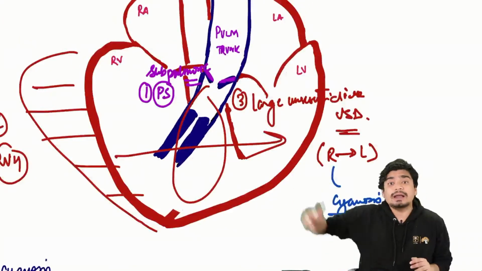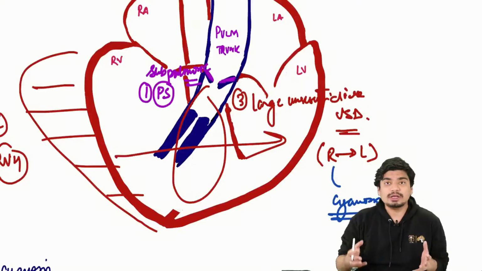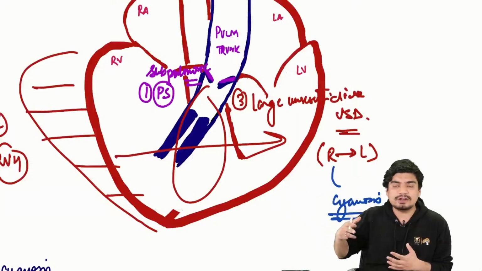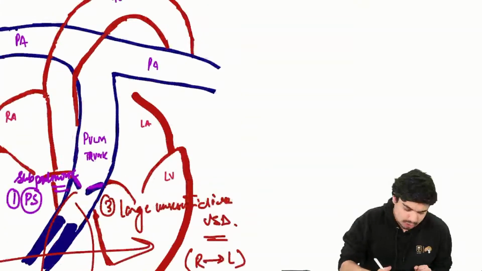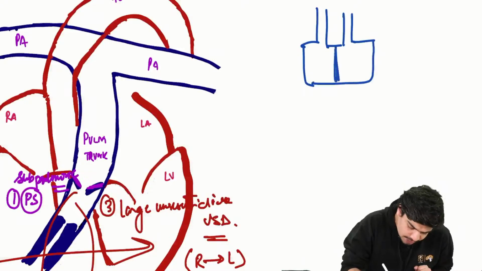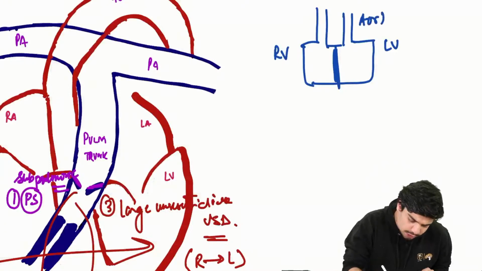Okay. And because there is a huge VSD, what happens? It appears that the right ventricle and left ventricle are a common chamber. Normally it's going to be like this: there's a right ventricle, a left ventricle, a ventricular septum, and this is the aorta.